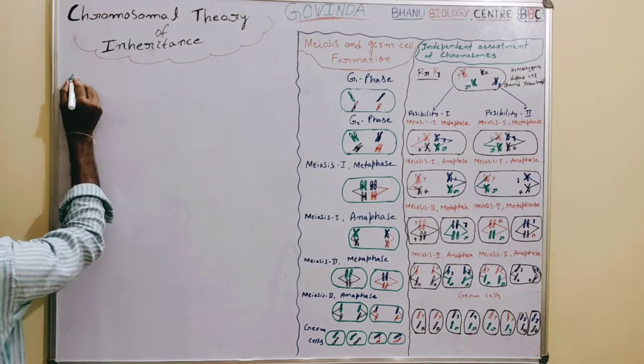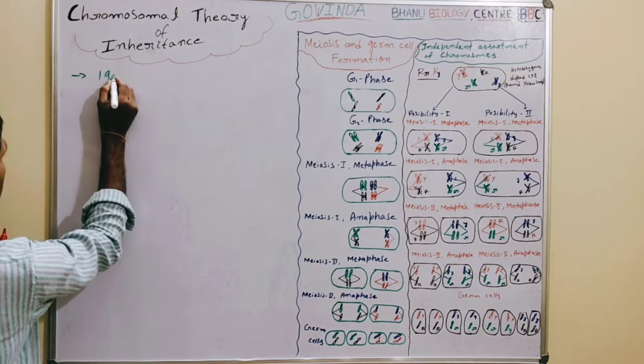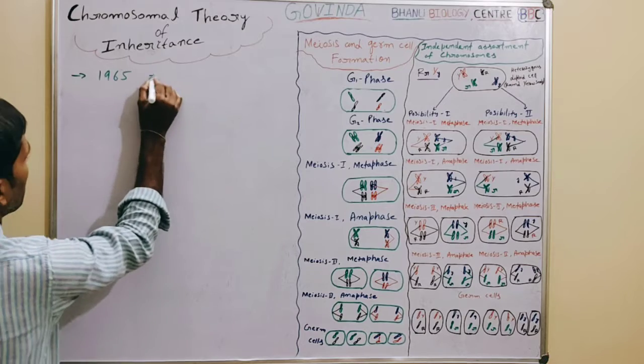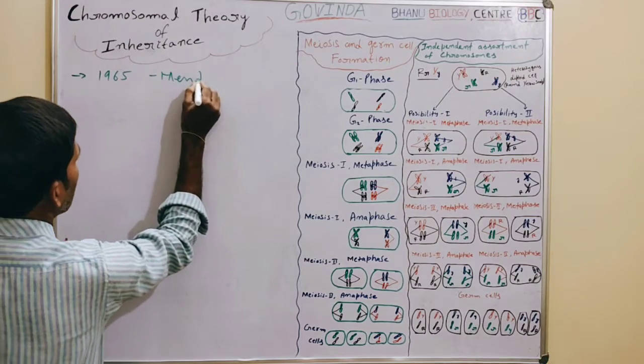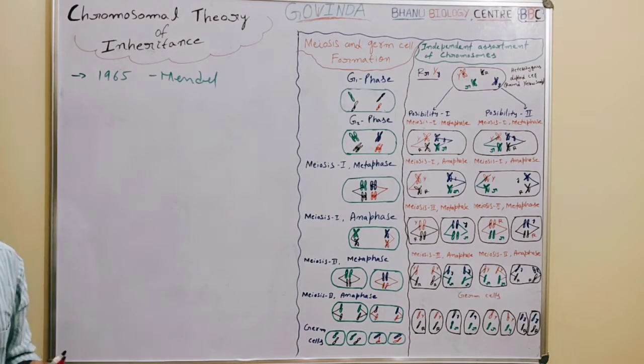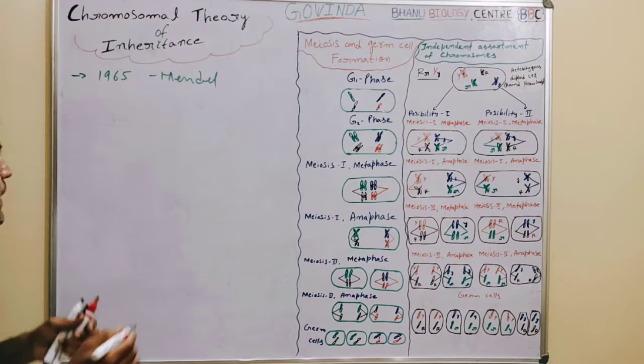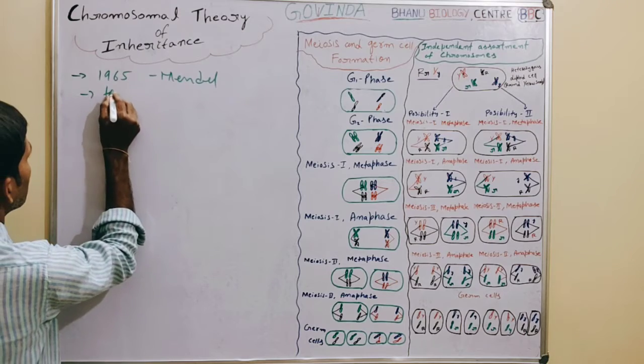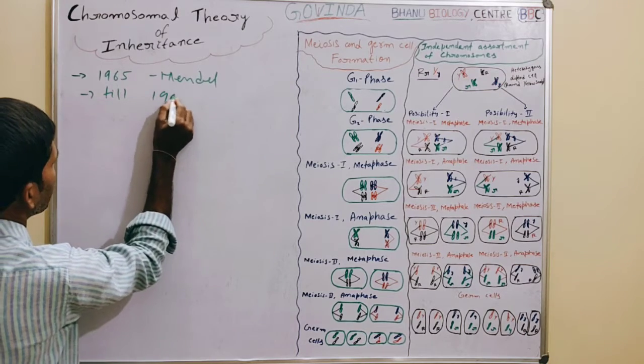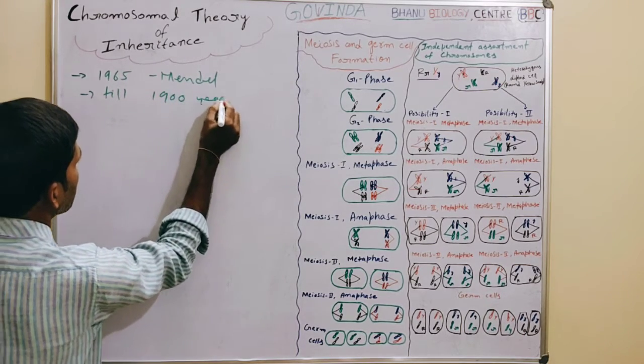Actually, in the year 1865, Mendel published his work, but his work remained unrecognized till 1900.